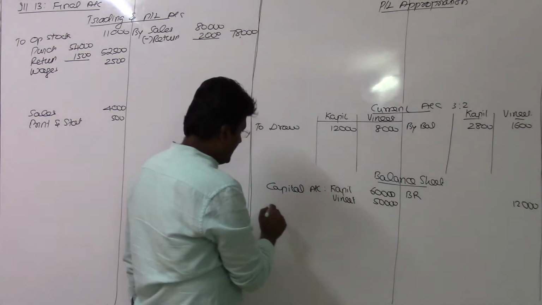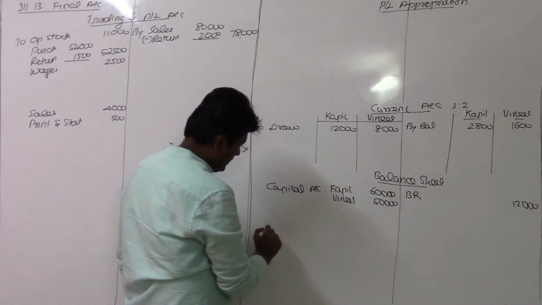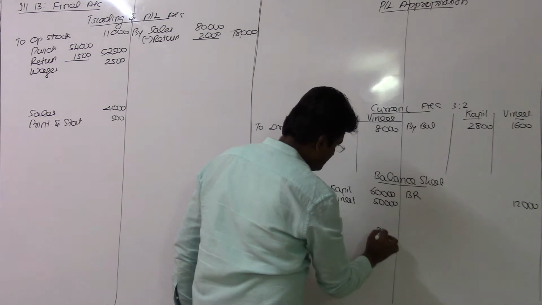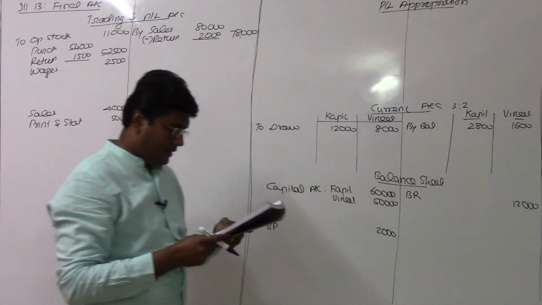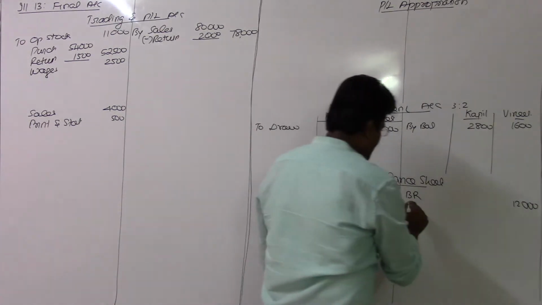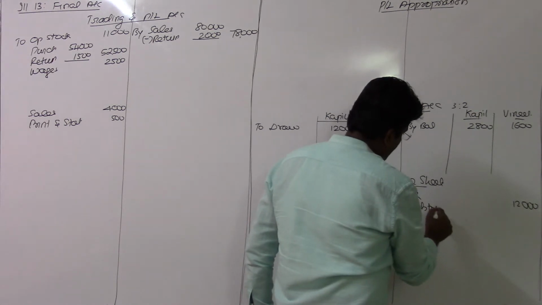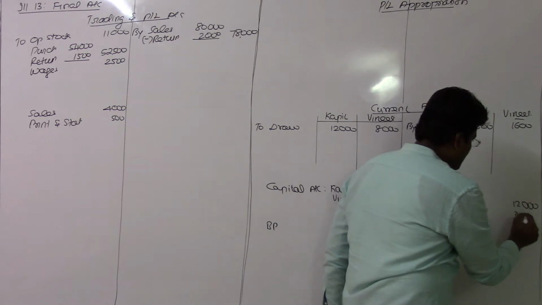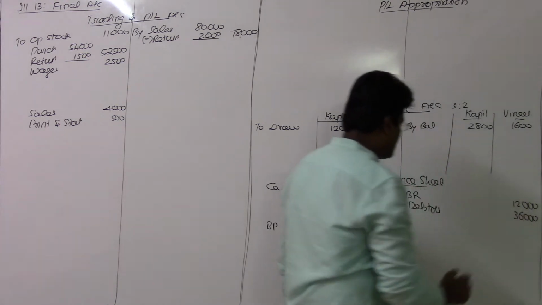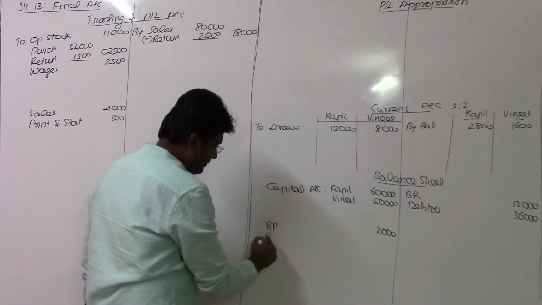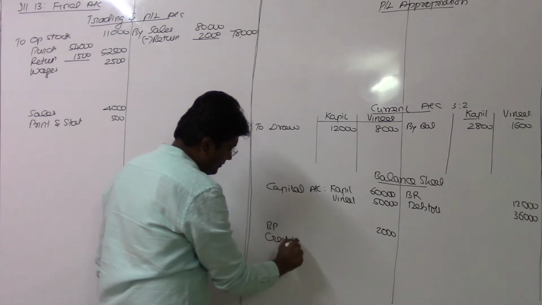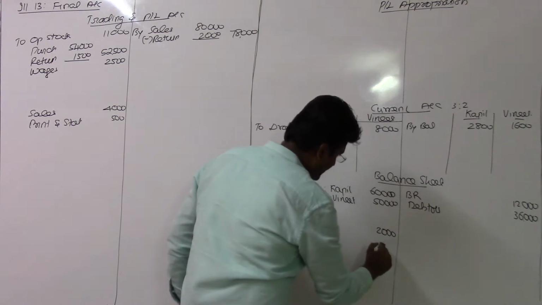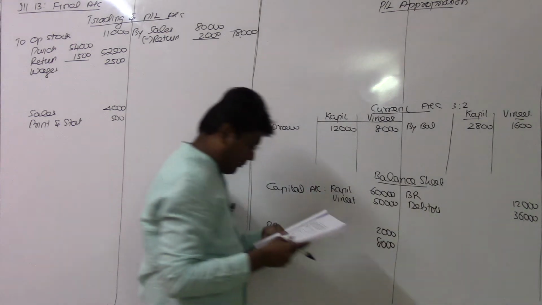Bills payable on the liability side, the value is 2,000. Debtors should be on the asset side, 36,000, and creditors on the liability side, the value being 8,000 rupees.